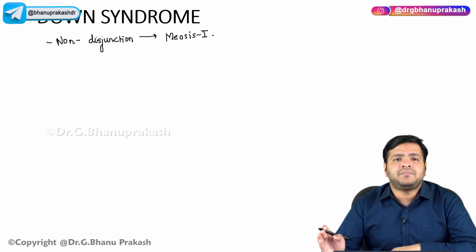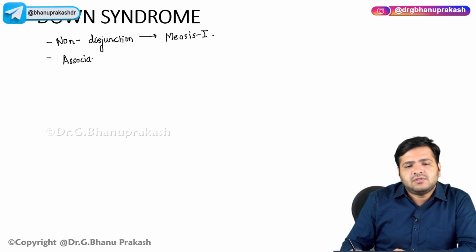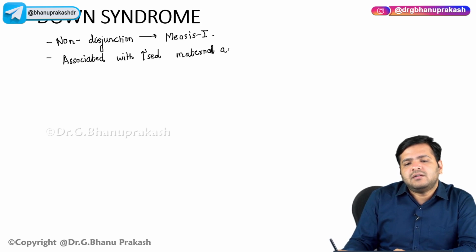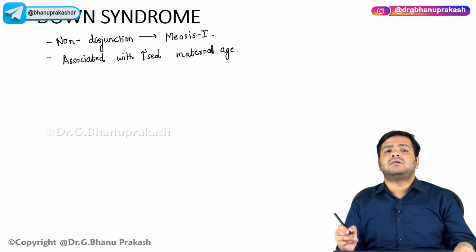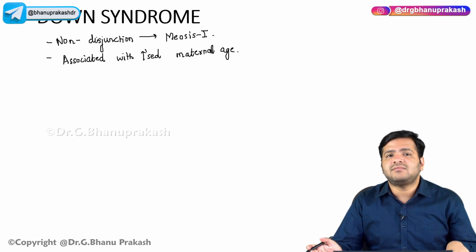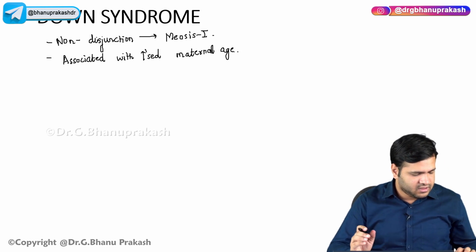Apart from that, it is associated with increased maternal age. If the age of the mother is higher, the chances that the baby is going to suffer from Down syndrome are higher, right?